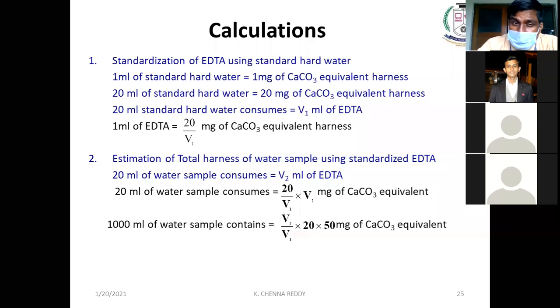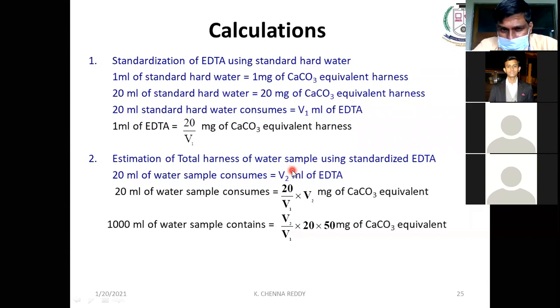In the second step, we have to estimate the total hardness. 20 ml of water sample consumes V2 ml of EDTA. Now, we know the concentration of EDTA. What is the concentration of EDTA? 20 by V1. This term we write here and multiply it with V2, and we get the hardness of the 20 ml water sample.